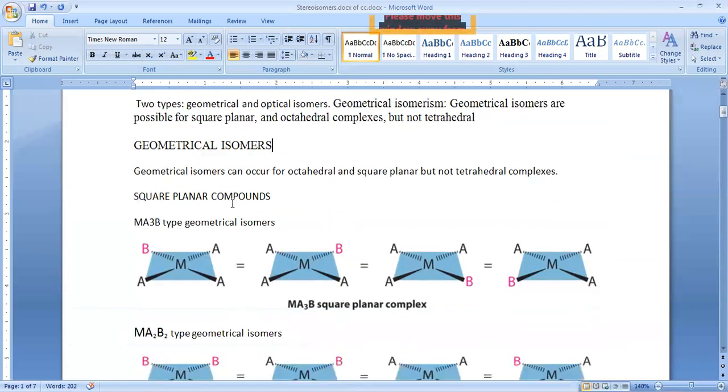Next, square planar compounds which exhibit geometrical isomerism. Here, M stands for the central metal ion, A stands for one type of ligand, and B stands for another type of ligand. These A and B are monodentate ligands. The general formula of the square planar compound is MA3B, where M is the central metal atom, and A3 means we have three A ligands and one B. So the coordination number is 4, and this is planar geometry.